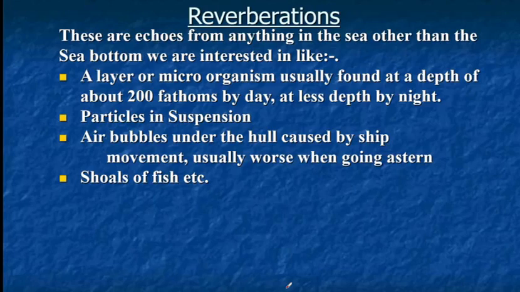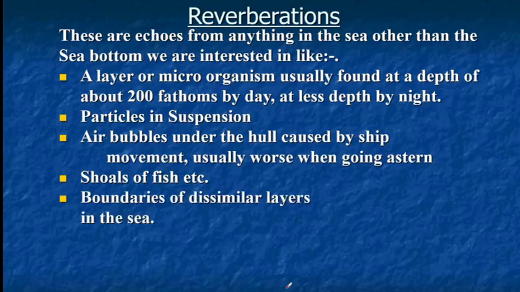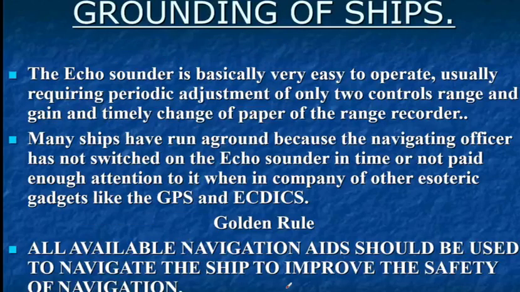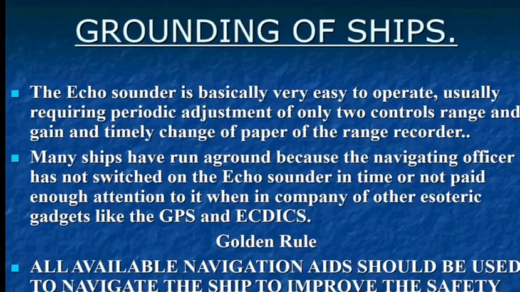You only need to make periodical adjustments of two controls. Basically, the correct range has to be chosen and the zero correction error has to be set properly in your echo sounder. Check the gain settings, and on your paper recorder check that the change of paper has been done on time and those things are monitored. Then it's quite handy equipment and a very important equipment on board.